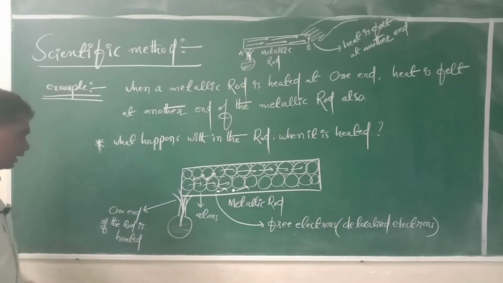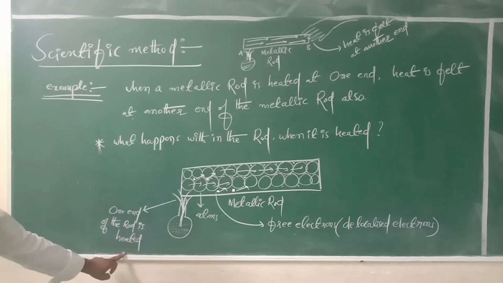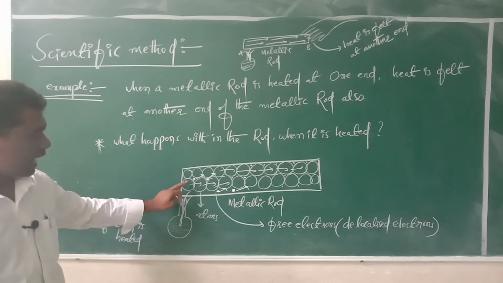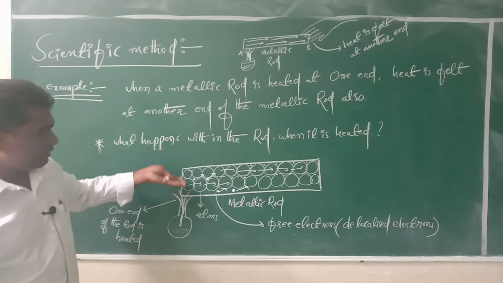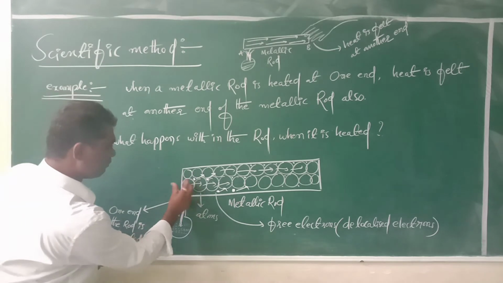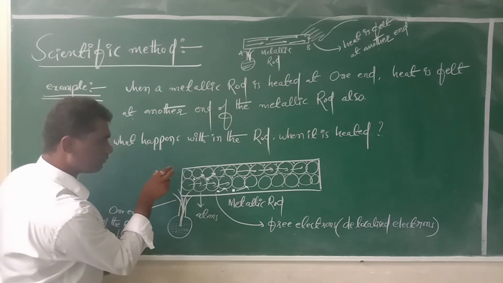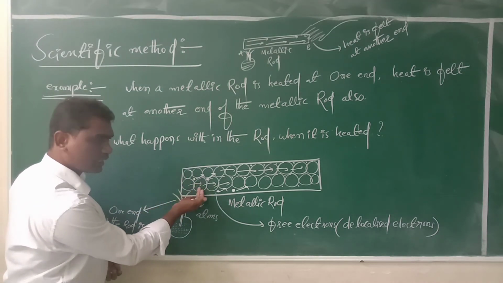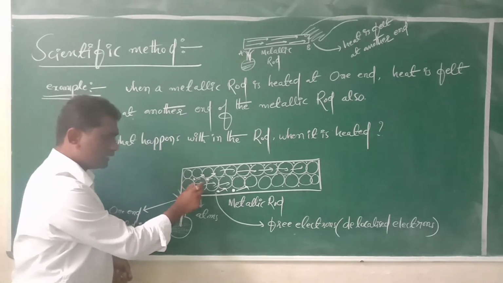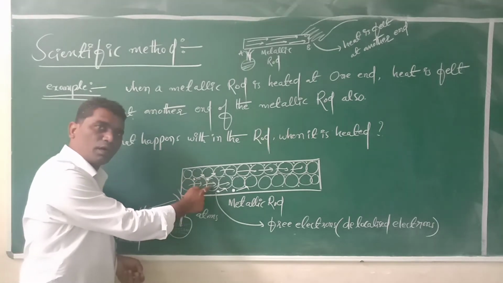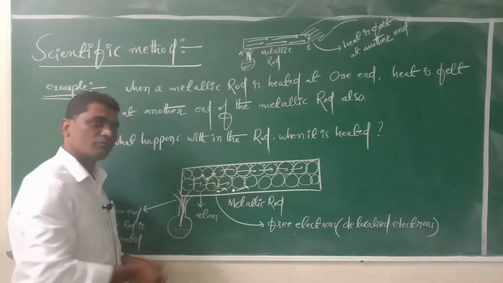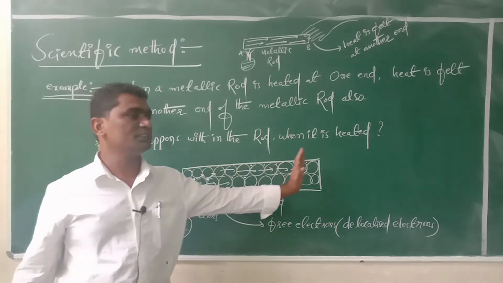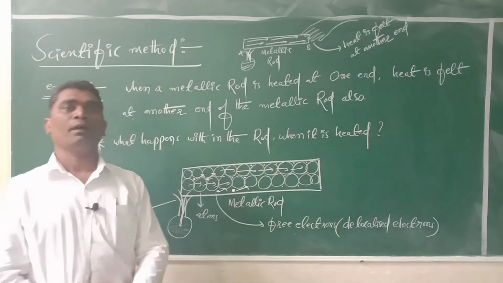Okay, so here one end of the rod is heated. The atoms which are close to the flame get heat energy and vibrate, and that heat energy is transferred to another atom, which also vibrates, and so on. Like that, heat energy is transferred to the other end of the metal rod.